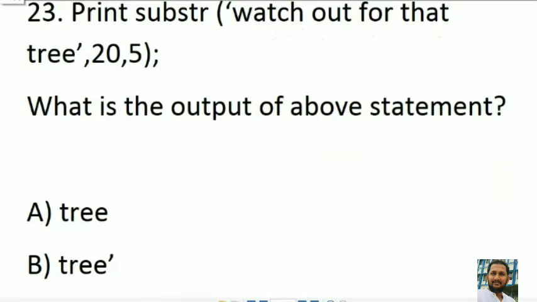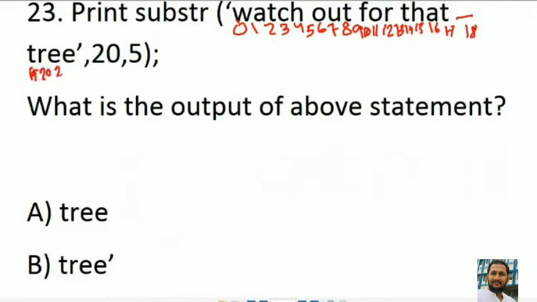Now question number 23. We have to print the substring. Watch out for the tree. It is a string, so the indexing starts with 0, 1, 2, 3, 4, 5 is the space, then 6, 7, 8, 9, 10, up to 17, and if there is a new line then it is 18, 19, 20, 21, 22.